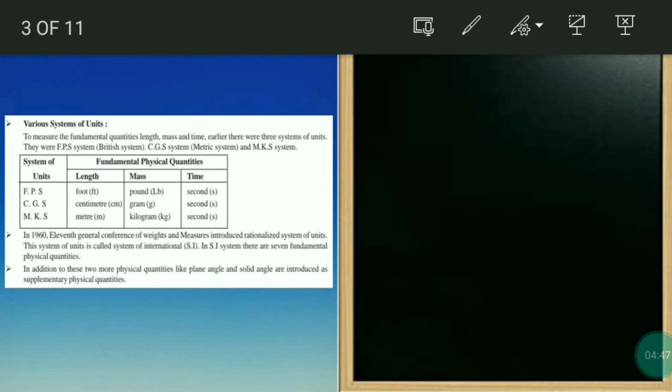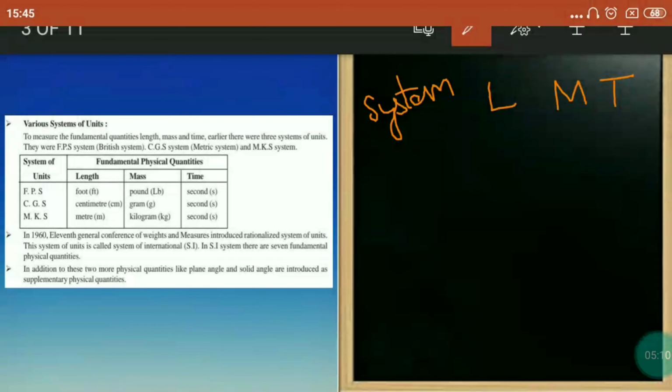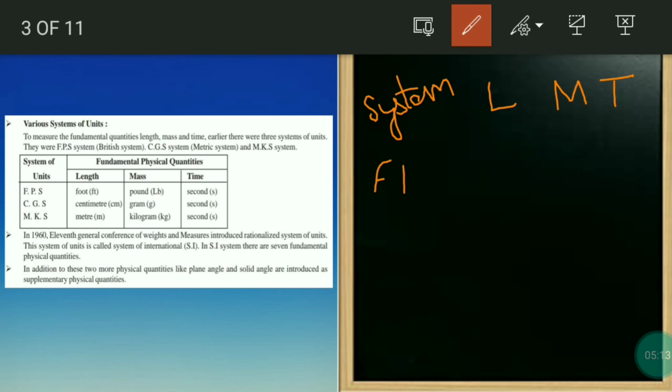So there are various systems of units also. In the olden times, we had only three quantities: one was length, one was mass, and time. Only length, mass and time were measured in the earlier times; nothing else was measured. So there were three systems: one was FPS, which was a British system, the second was CGS, which we can also call a metric system, and one more was the MKS system.